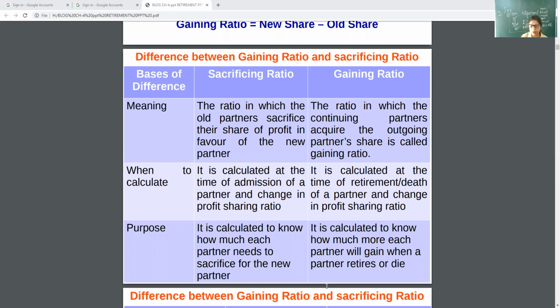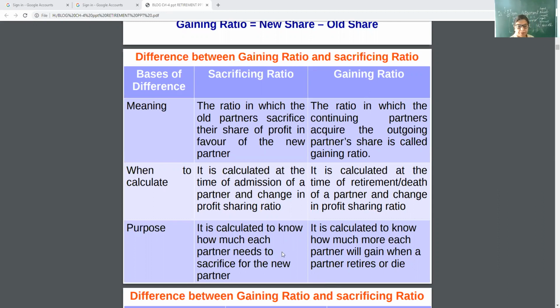When to calculate? Simple answer: sacrificing ratio is calculated at the time of admission and gaining ratio is calculated at the time of retirement and death. Change in profit sharing ratio is the common condition in both cases.